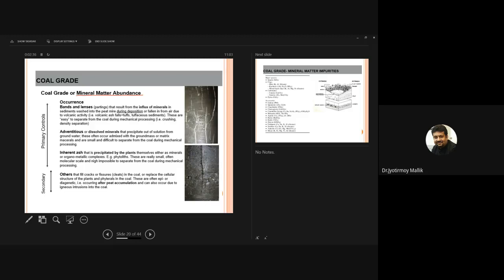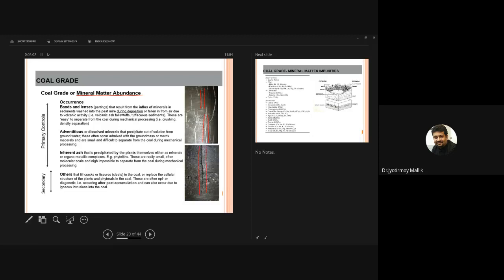Okay? And then there are others which are the secondary control, like the sealing of cracks and fissures. You can see some examples here. These are fissures or cracks or fractures present in coal. You can see two pictures, one bottom, one top. In here, the fracture is not filled up by some material.